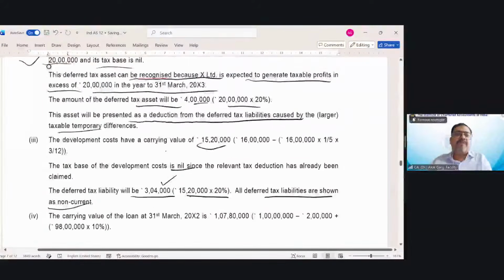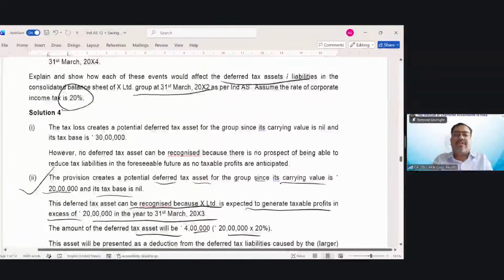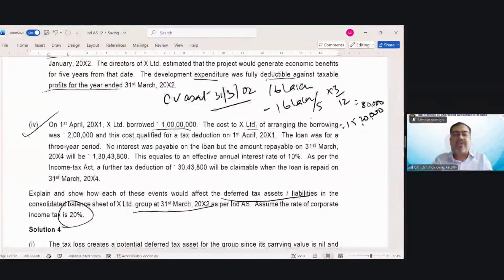Okay. Let's go to question number 4. On 1st April 20X1, X Limited borrowed 1 crore rupees. The cost to X Limited of arranging the borrowing was 2 lakh rupees, and this cost qualified for a tax deduction on 1st April 20X1. So this 2 lakh rupees has to be shown as an allowable expense while computing the tax liability. The loan was for a 3-year period. No interest was payable on the loan, but the amount repayable on 31st March 20X4 is 1 crore 30 lakh 43,800.